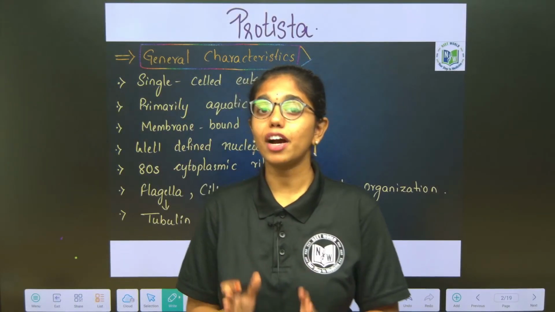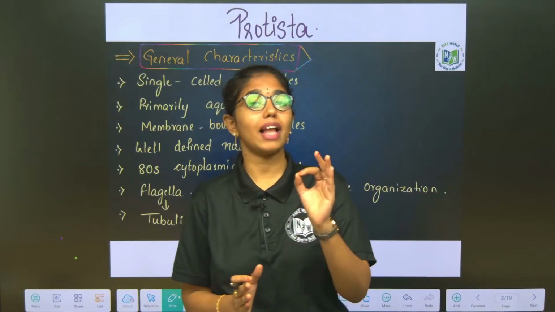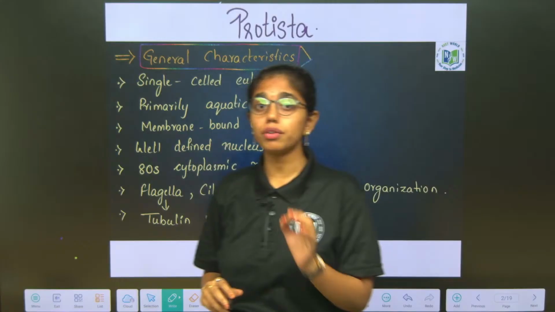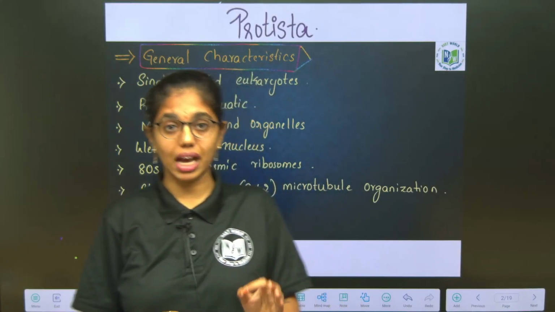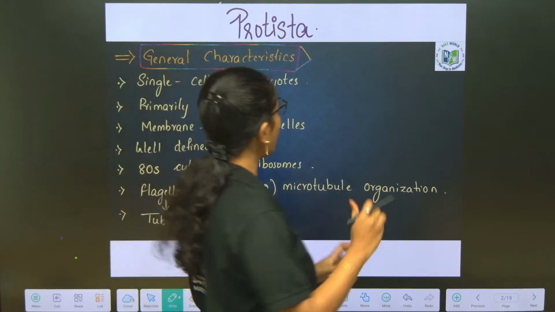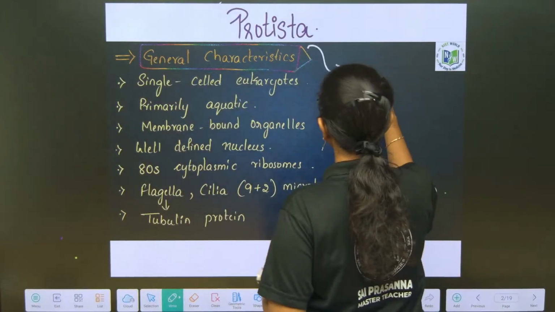Today we are going to discuss unicellular eukaryotes, those are protists. Today we are going to complete the kingdom Protista. From this specific kingdom, we have got many questions in the NEET examinations.